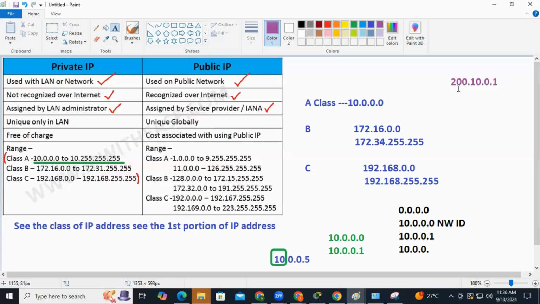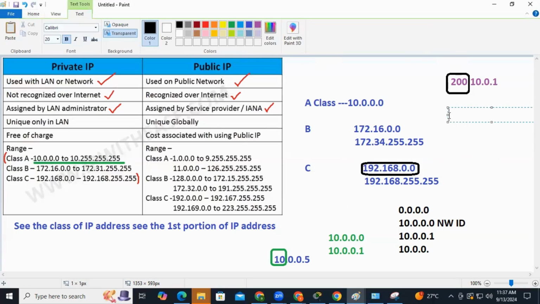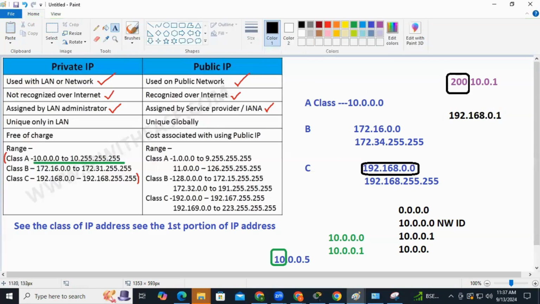Clear? You're there with me? I'm looking at the first portion, which is 200, Sampath. Which class is this? If I go back to the range, class C is 192 to 223. It's not matching here. Now if I say 192.168.1.1, or you put it as 0.1, the question comes: is it a private IP or a public IP?